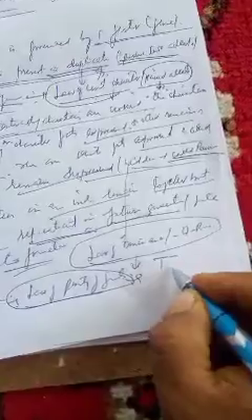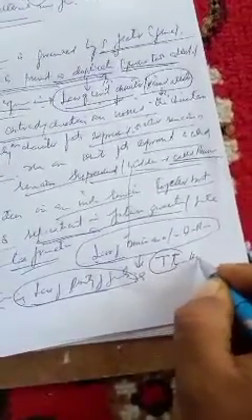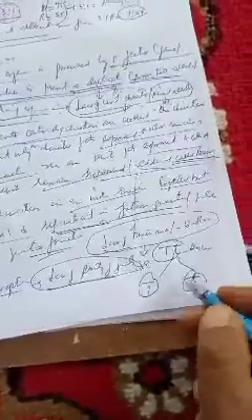For example, if we have a hybrid individual Tt, at the time of gamete formation, capital T segregates out and small t gets segregated out from the capital T, and if the gamete receives this small t, then it gets expressed and develops into a dwarf plant. That means these gametes are always pure for a character.